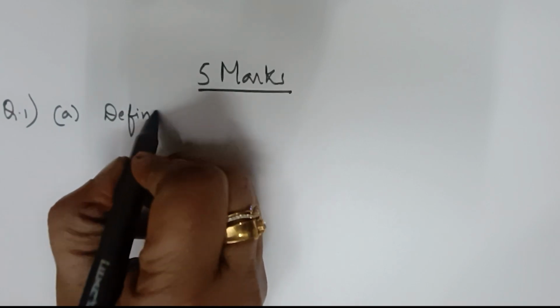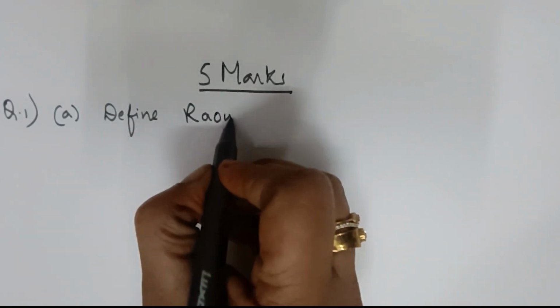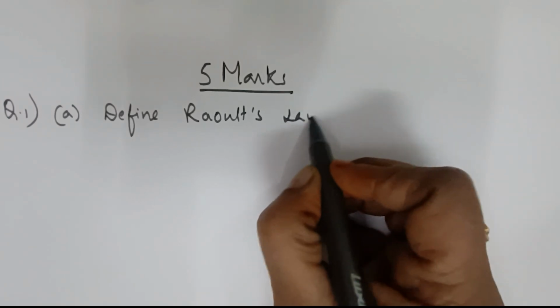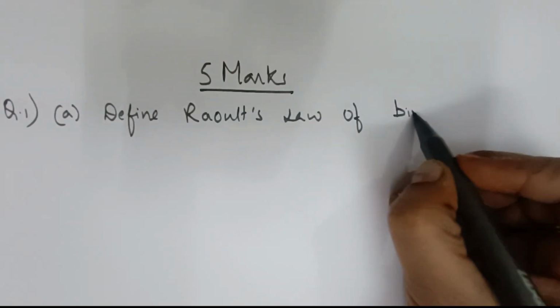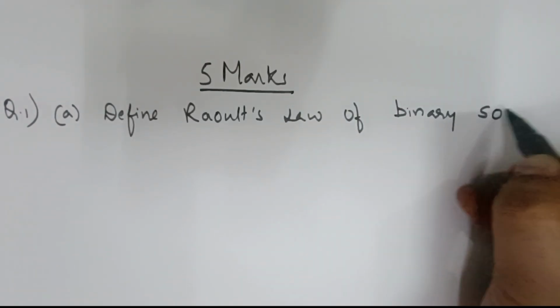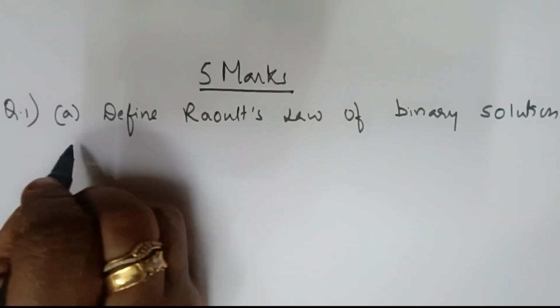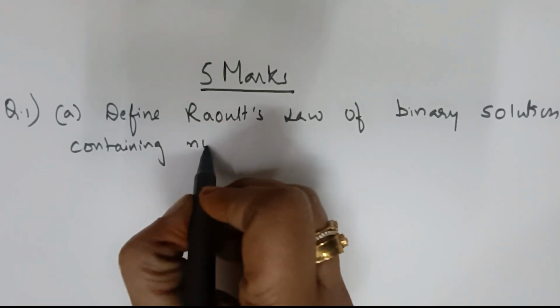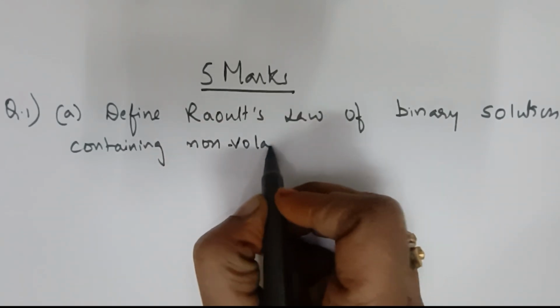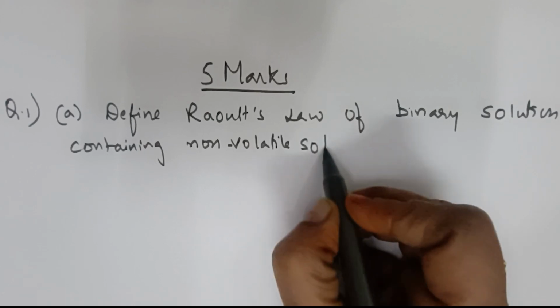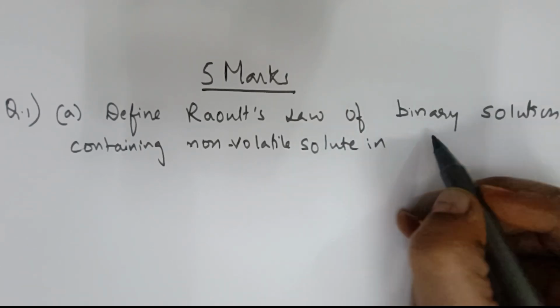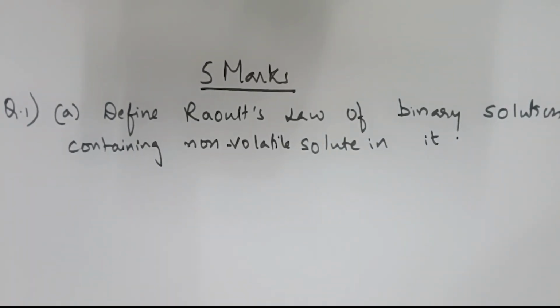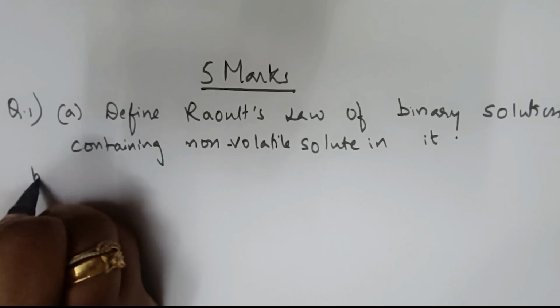Suppose, for example, define Raoult's law of binary solution containing non-volatile solute. Now this particular question is nothing but a direct question, correct? Non-volatile solute in it. This one you can directly write, I think. Everybody has studied this, it's easy. But today in this video we are focusing on numericals. So let me take the part B part, very important numerical.